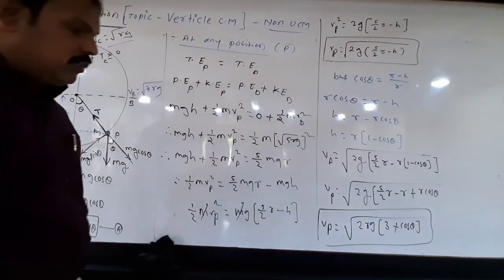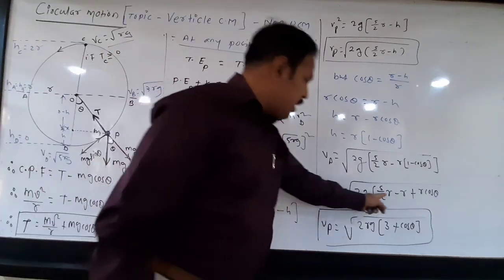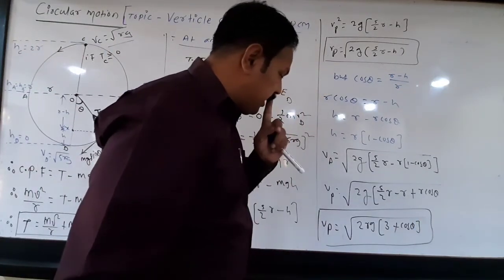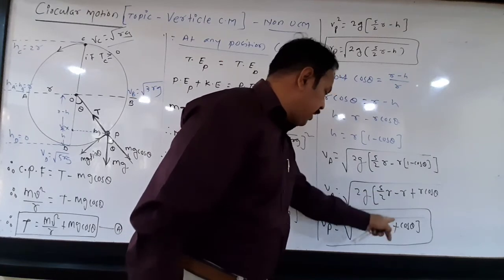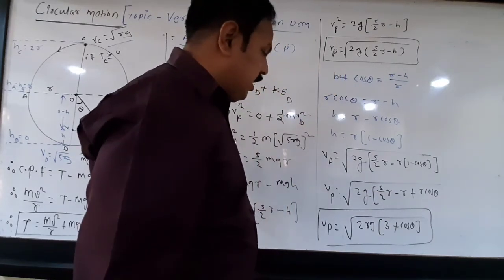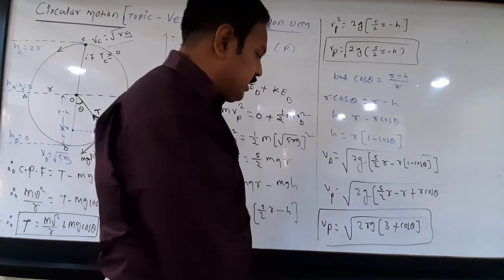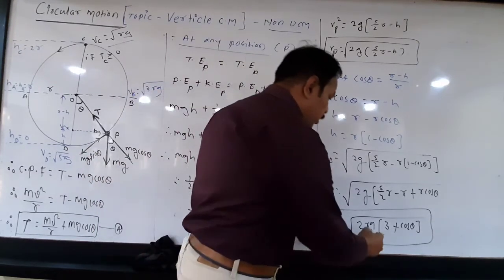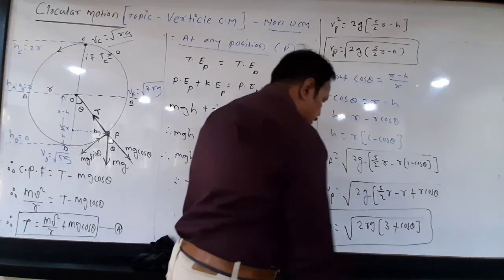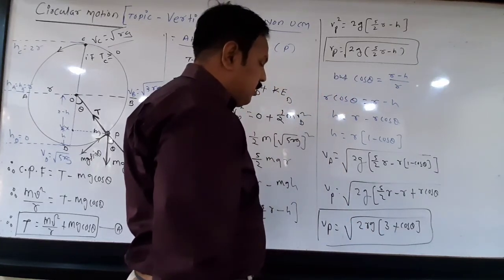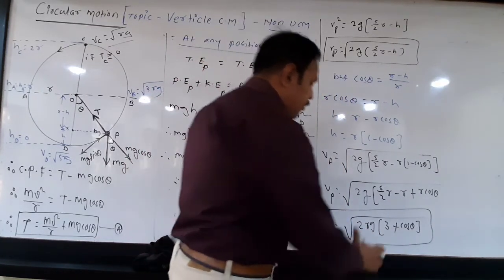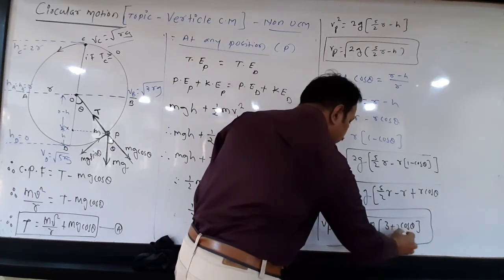See here. 5 by 2 R minus R means how much it is? It is 3 by 2 R. Okay. R is taken as a common. 3 by 2. If you take 2 outside, then it will be 3 plus 2 cos theta.